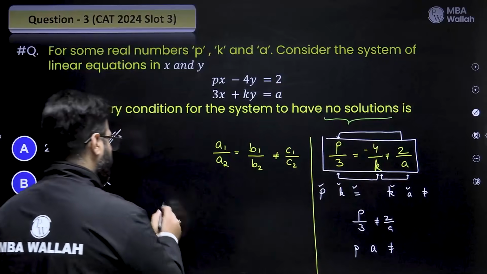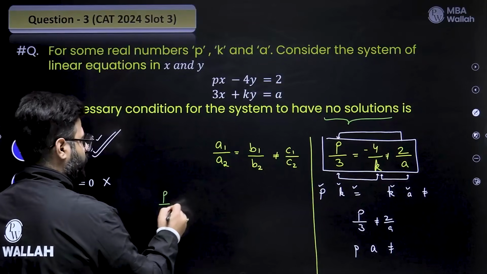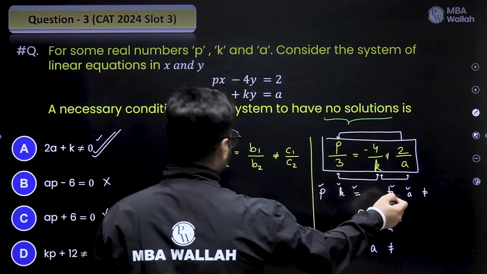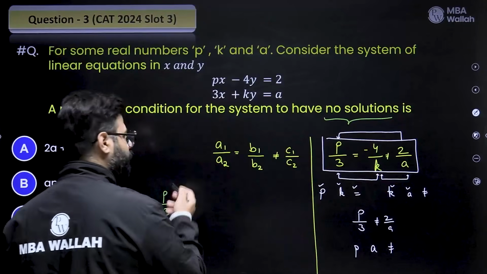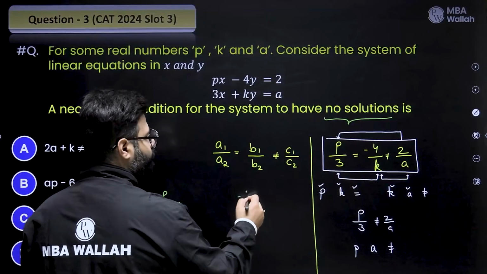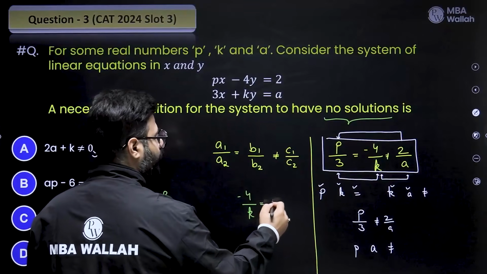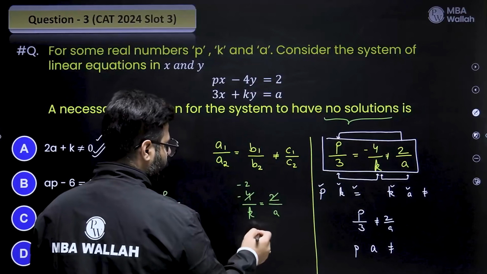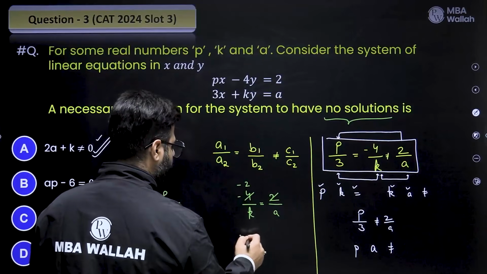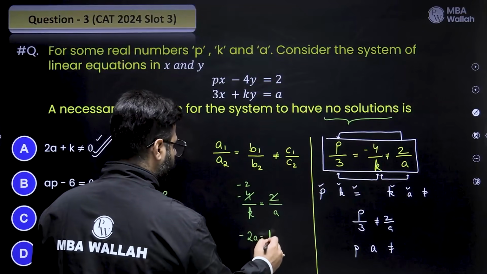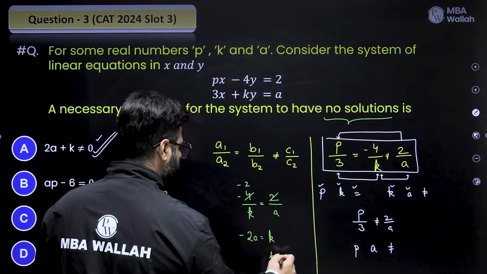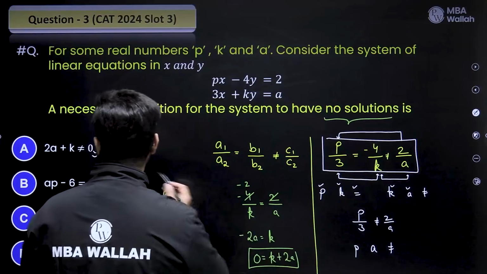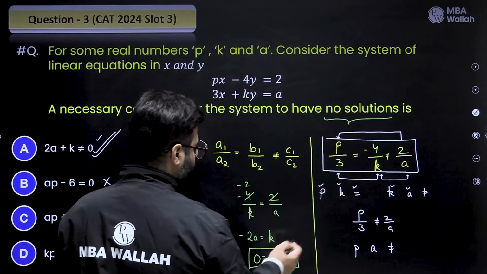Otherwise, if you want to solve it, the idea is P by 3. Now I'm only solving the right one, right? So the right one is this one, K and A. So let's just solve the right one. Forget about this one. So minus 4 by K not equal to 2 by A. 2 into minus 2, right? And that means we have minus 2A not equal to K, or K plus 2A not equal to 0. I think that is what they are giving us. K plus 2A not equal to 0, right?